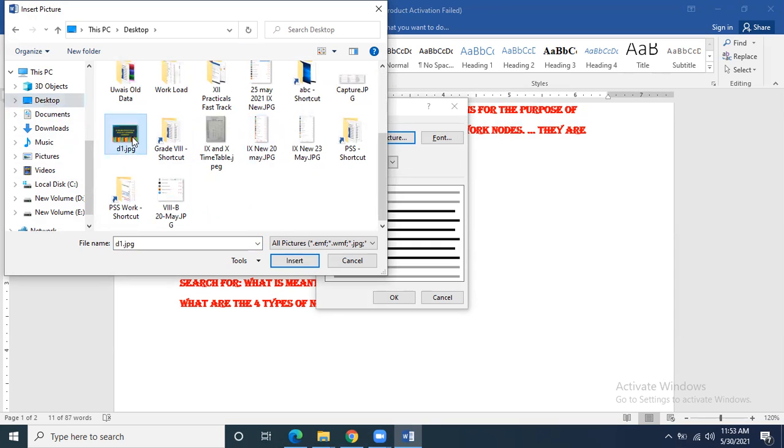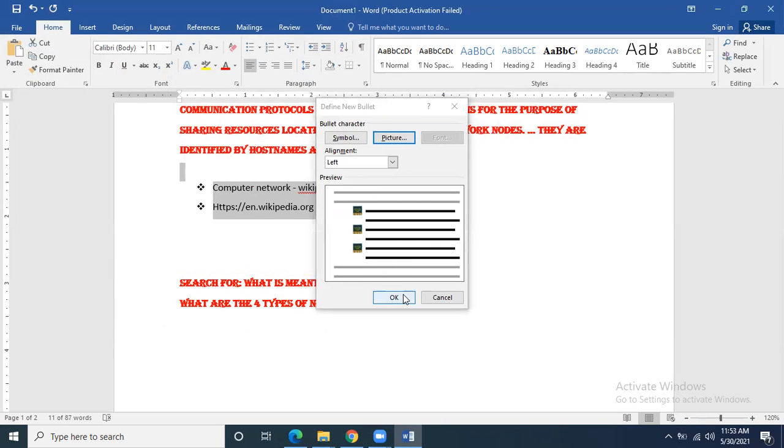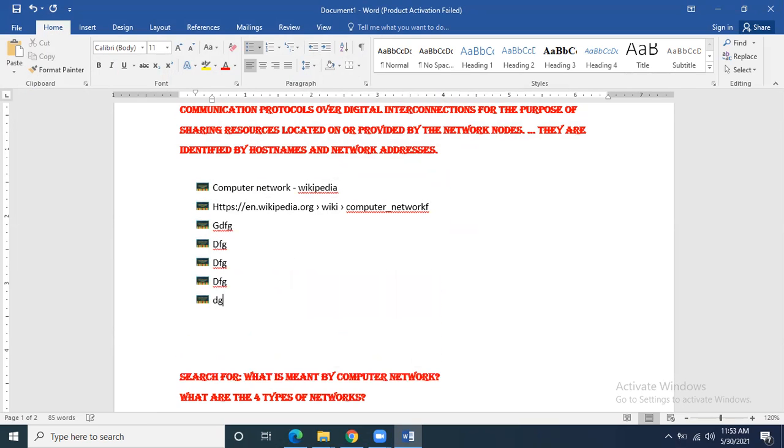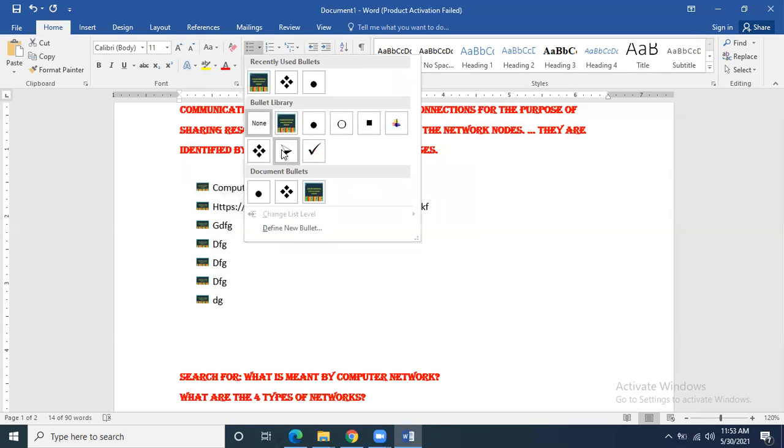For example, I want to take this picture as a bullet, so I can take the bullet, and this picture will come as a bullet point. And I can add multiple topics over here. So we can take the bullet as an image as well, and we can take the bullet points over here as numbering and all these which are given over here.